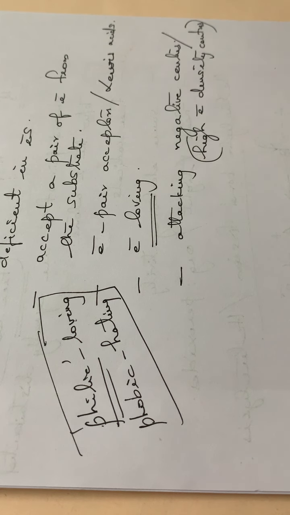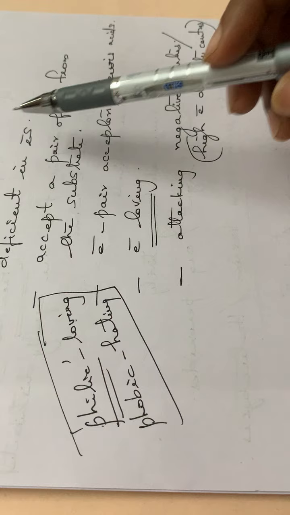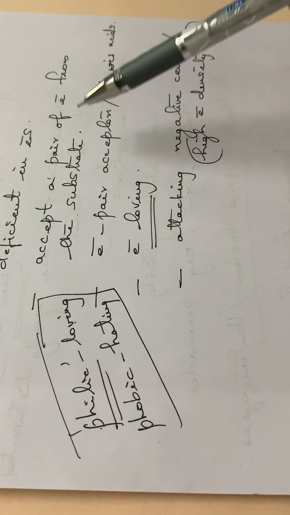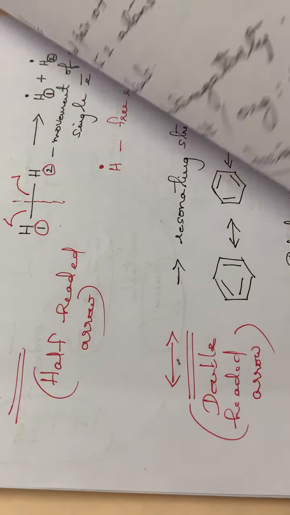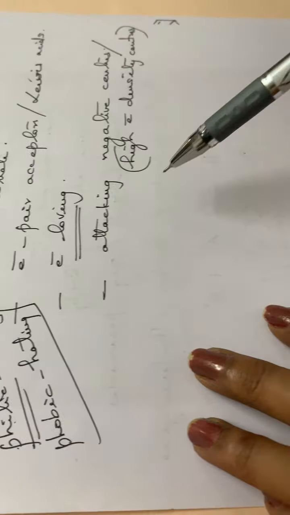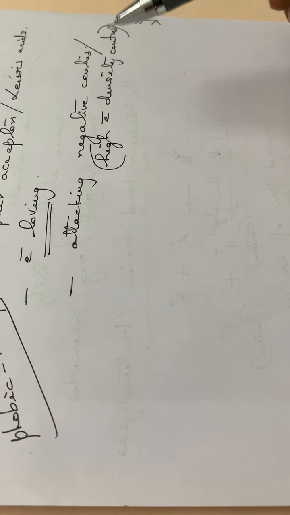So that is the meaning of electrophile. It is a charged species which is deficient in electrons. It can accept a pair of electrons from the substrate. They are electron pair acceptors or Lewis acids. And the term philic means loving, so it is electron loving, and it will be attacking the negative centers.